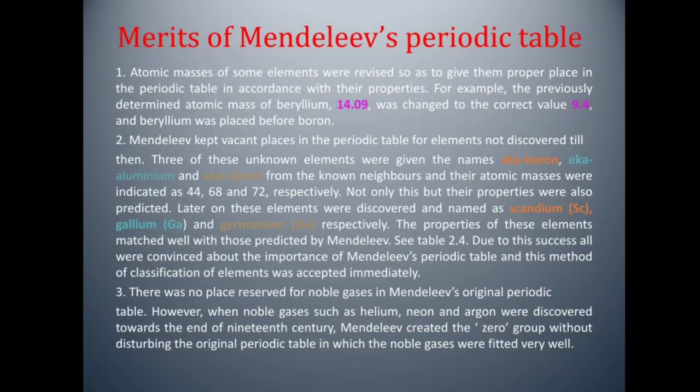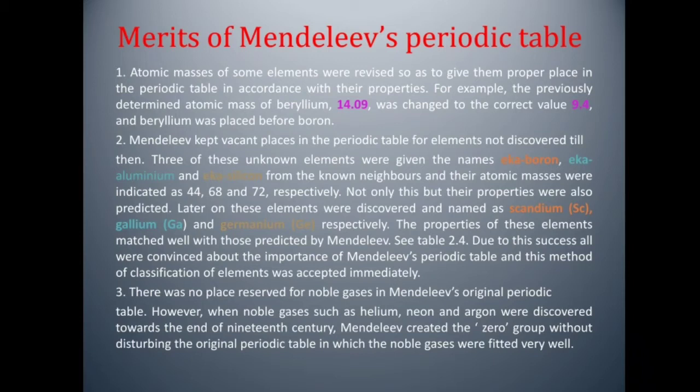Second point, Mendeleev kept vacant places for elements not discovered till then. For example, Eka boron, Eka aluminium and Eka silicon. Later, they were discovered as scandium, gallium and germanium with atomic numbers 44, 68 and 72 respectively, whose properties matched with the properties predicted by Mendeleev.